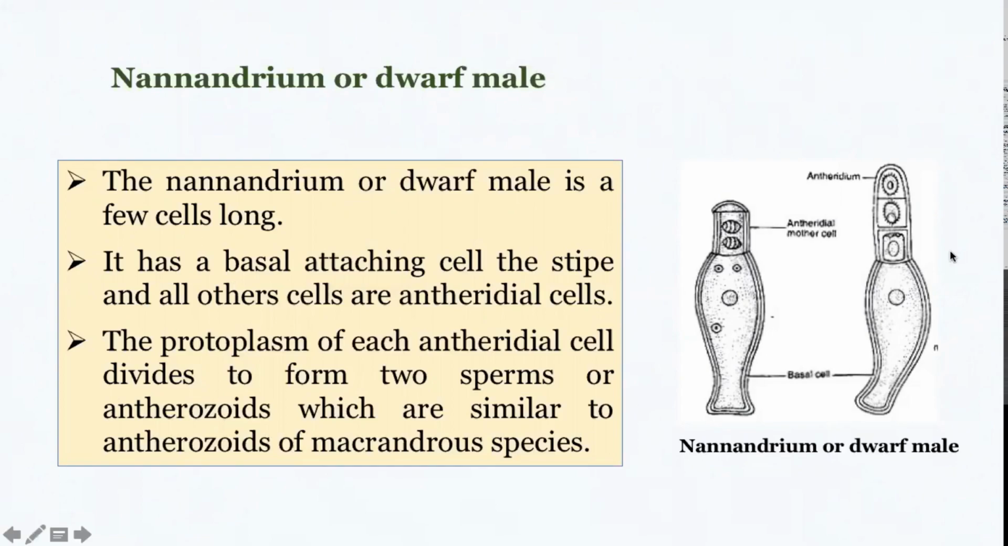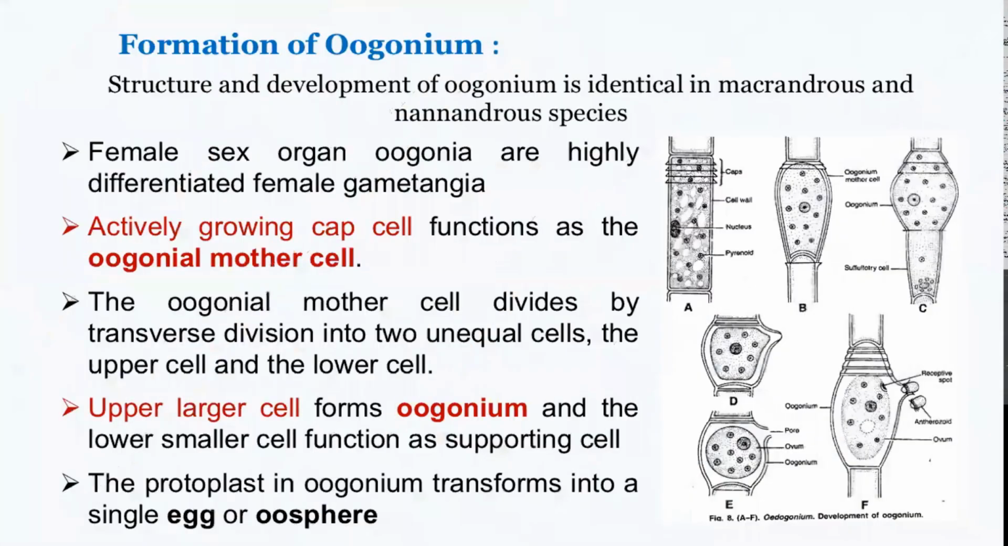So what you are seeing here is a dwarf male. This is a basal cell which will hold on to the oogonium or the cell adjacent to the oogonium. Then the 1 or 2 cells towards the upper side will function as the antheridial cells or the antheridial mother cell, and the contents within the antheridial mother cell will get transformed into antherozoids or the spermatozoids, and by breaking open of this antheridial cell wall, the antherozoids are liberated into water. So that is about the male reproductive part.